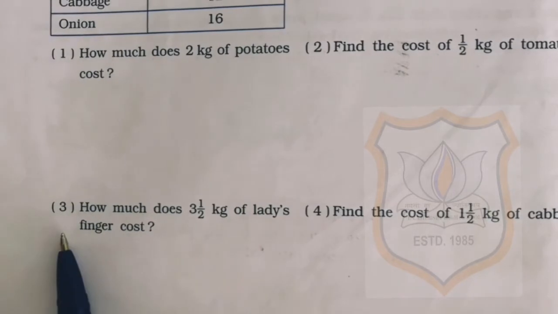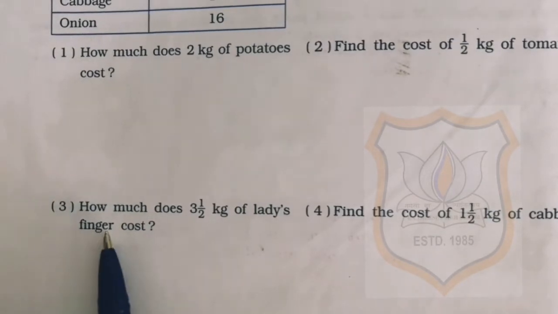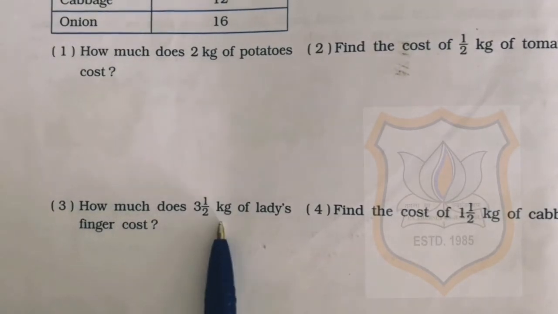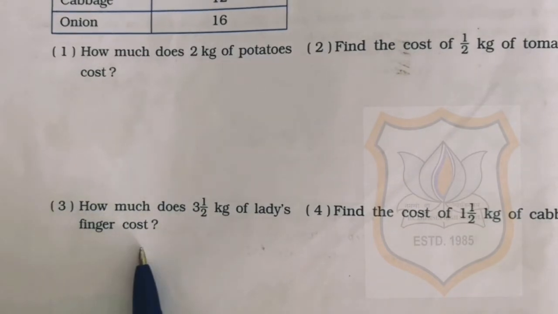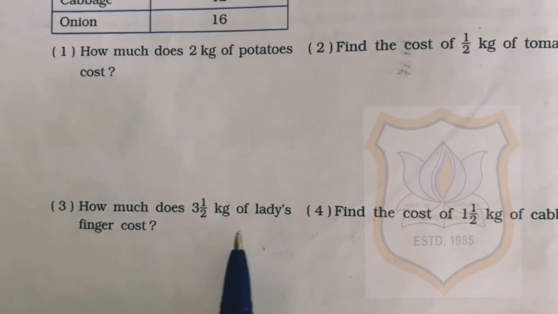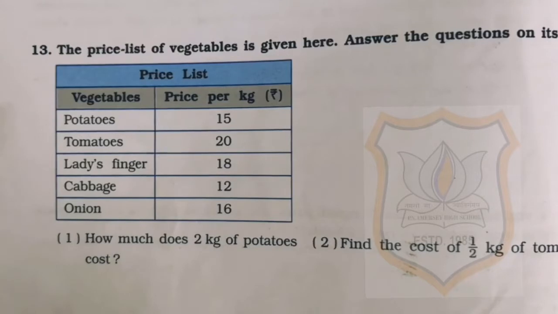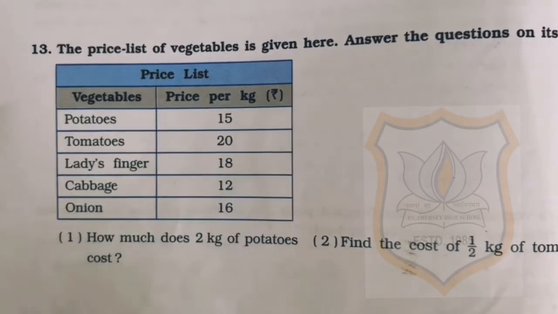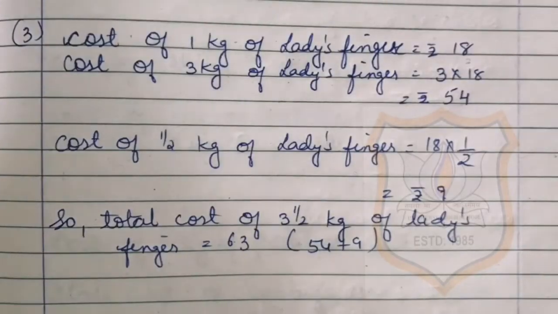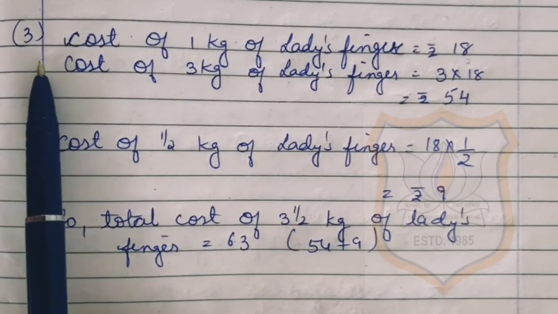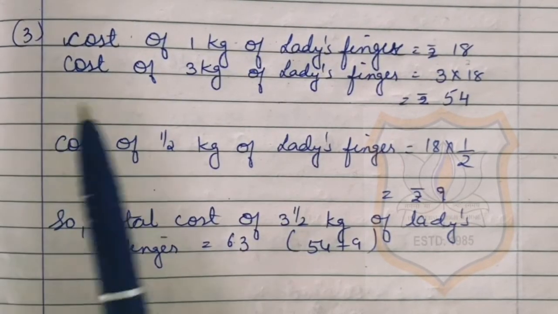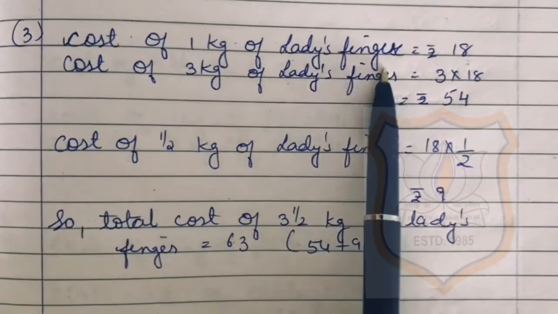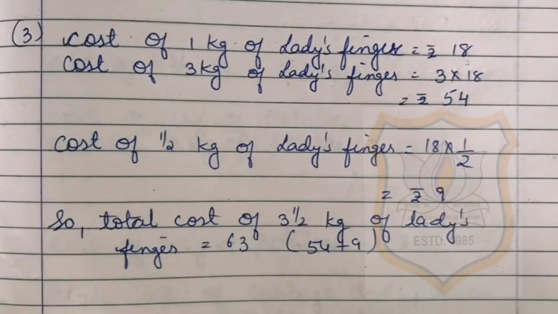Sum number 3 of question number 13. How much does 3.5 kg of lady's finger cost? Here we have to find out the cost of lady's finger. Students, here you can see that the cost of lady's finger is 18 rupees per kilogram. Now solution for sum number 3 of question number 13. Cost of 1 kilogram of lady's finger is rupees 18. Students, here we have to find out the cost of 3.5 kg of lady's finger.